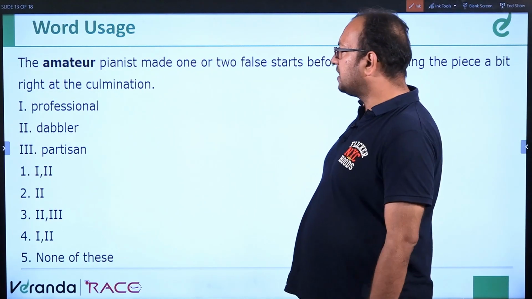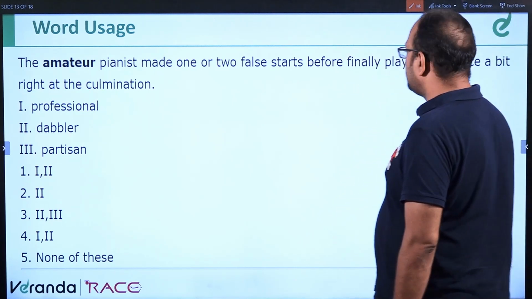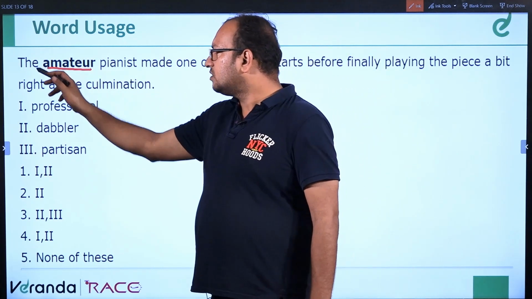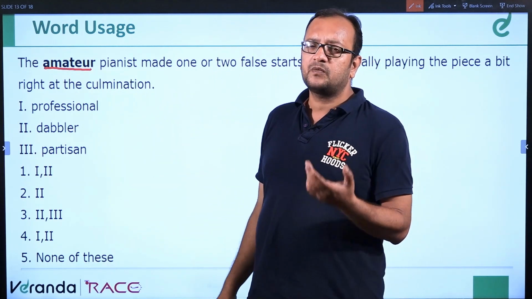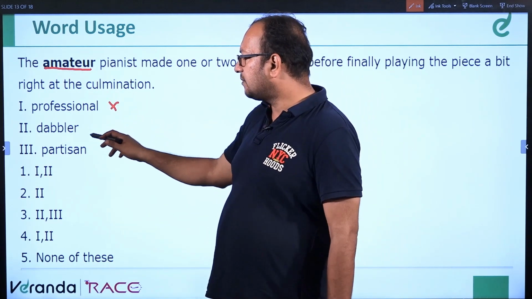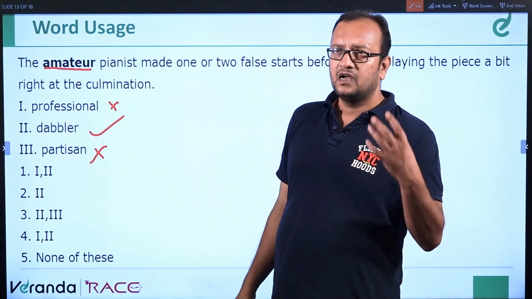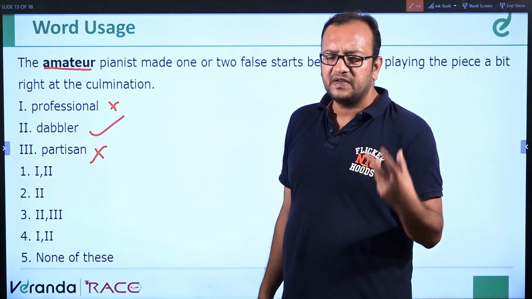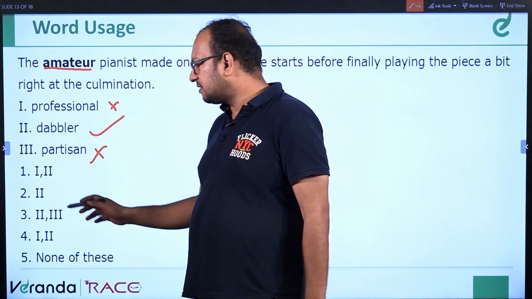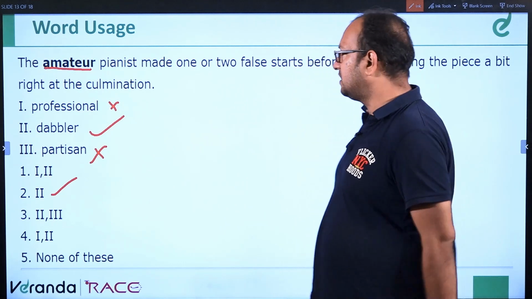Okay. The amateur pianist made 1 or 2 false starts before finally playing the piece a bit right at the culmination. So amateur means somebody who is not a professional, who does something for pleasure. So professional is not correct. Dabbler is correct. Partisan is not. Partisan means fanatic or chauvinistic person, totally having conviction for one idea. So the dabbler will be the correct option. Dabbler means one who does not do something professionally, just for fun. He does for fun. Amateur.